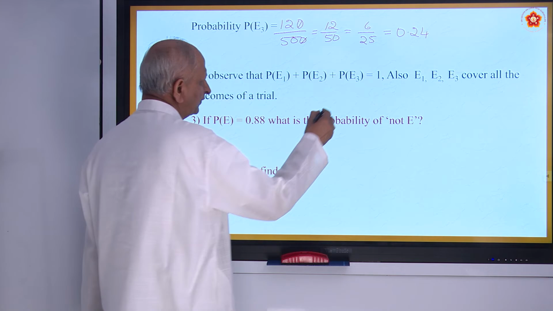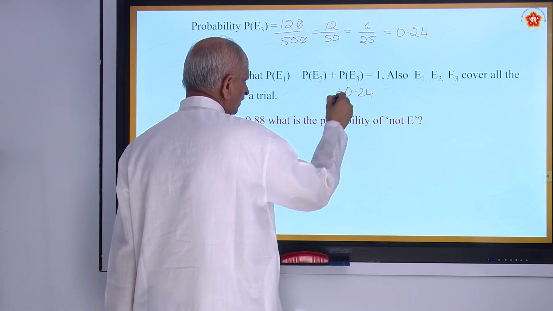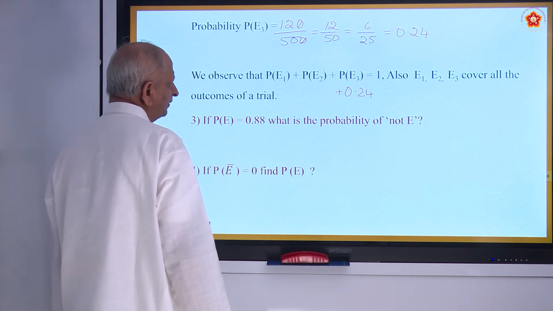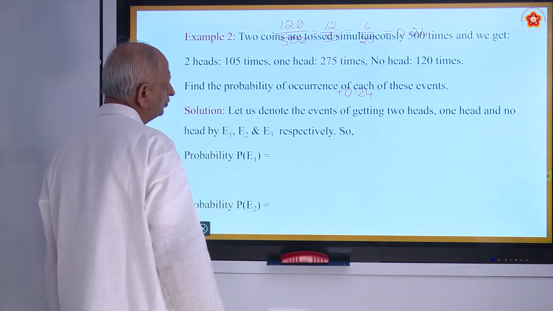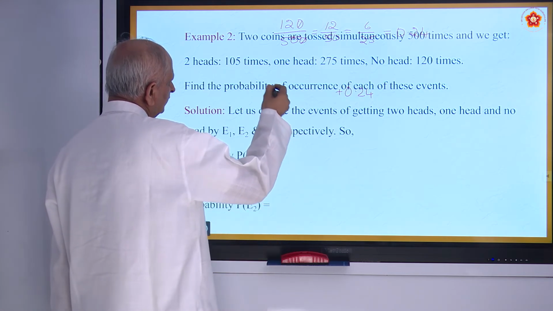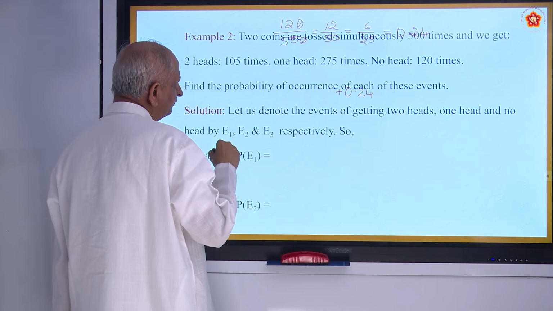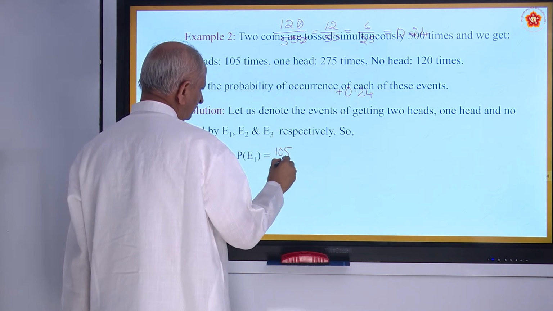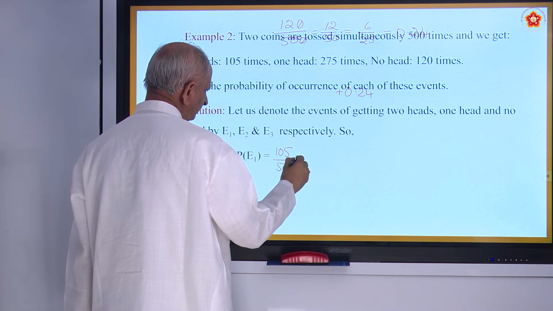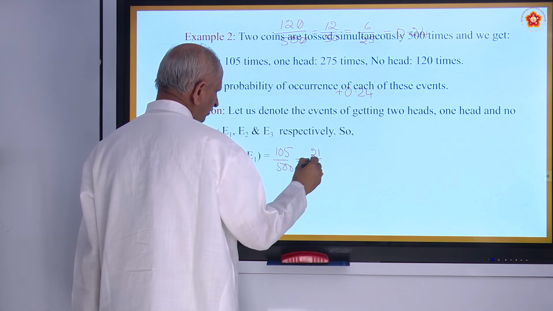Okay, this is 0.24 and the previous two. This is 105 by 500. 105 by 500 was how much? 21 by 100, 0.21.